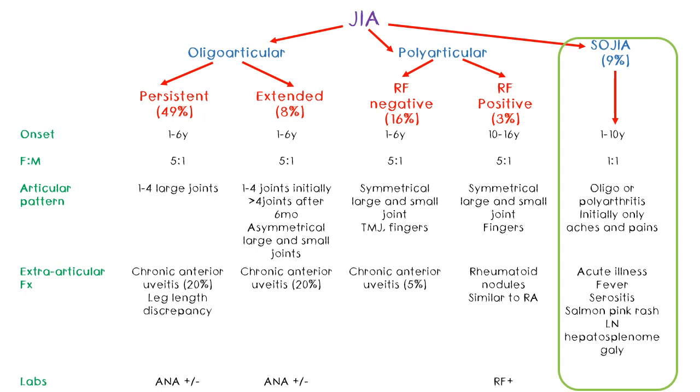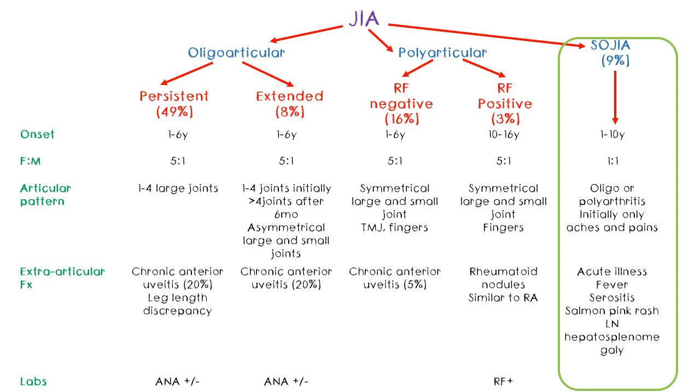Systemic onset JIA is kind of a separate category where you have a lot of extra-articular manifestations. This is seen in children who are less than 10 years. And the important thing is, unlike the other types, the female to male ratio is 1:1. So it is equally seen in both males and females.